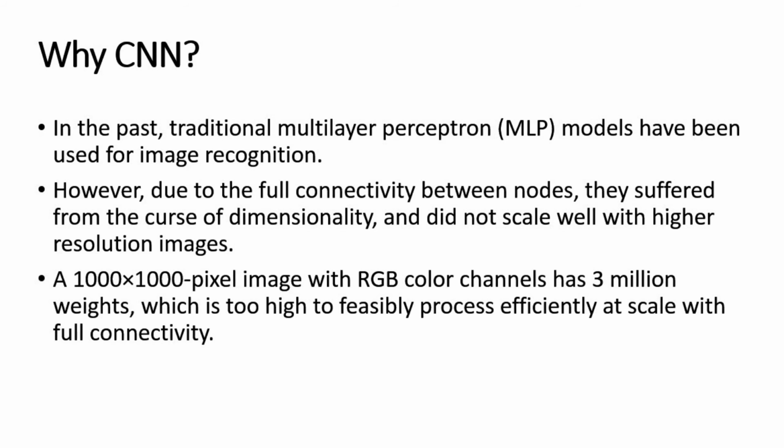Now next to that, why is CNN considered for image classification, identification, recognition applications? Earlier, as we have seen, multilayer perceptron models were available. These models had higher configuration requirements, meaning it is a kind of fully connected network. As we have seen, a fully connected network will have that many neurons with respect to data handling requirement. So if it is a 1000 by 1000 pixel image, it will have 3 million weights associated with each channel.